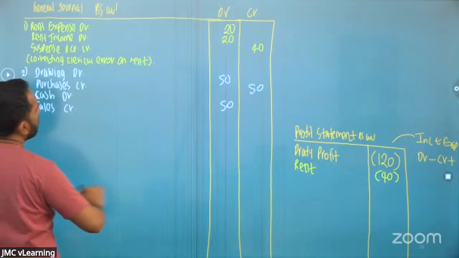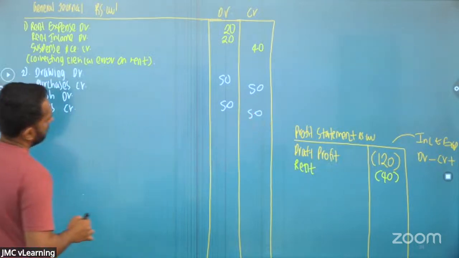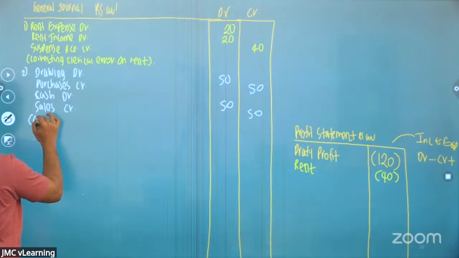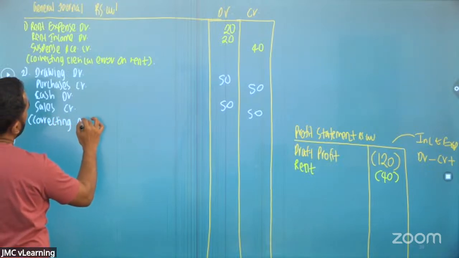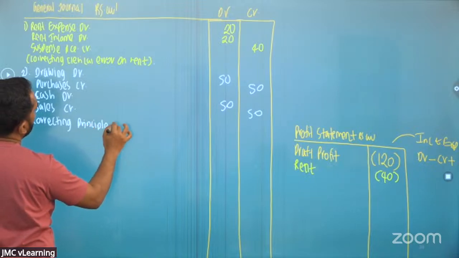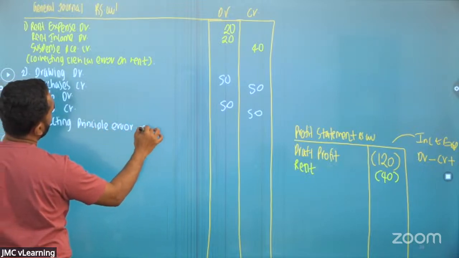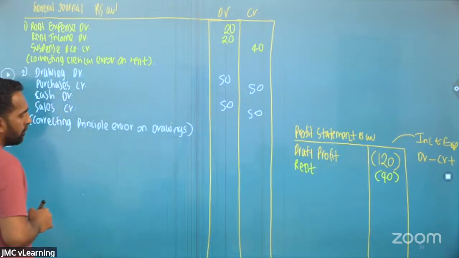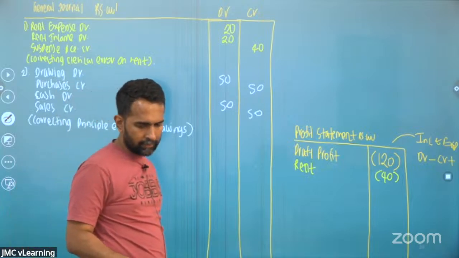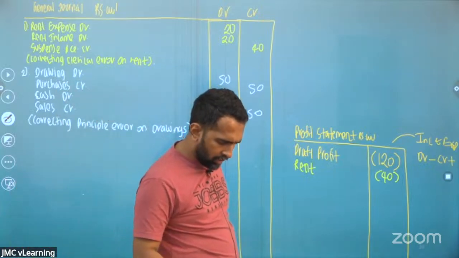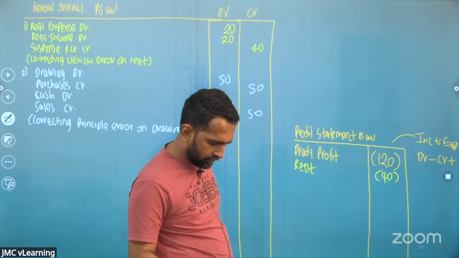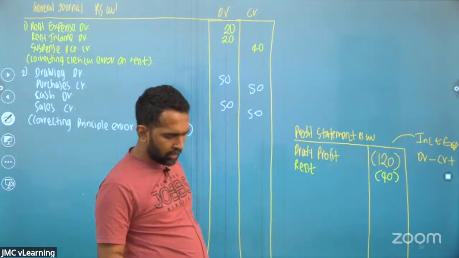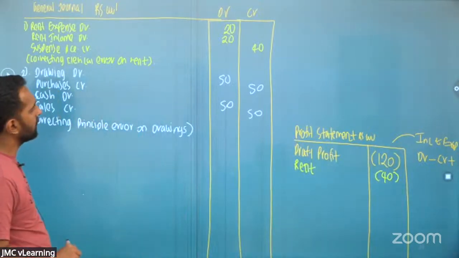Sales credited 50. Narration: correcting. This is a principal error. Correcting principal error on drawings.